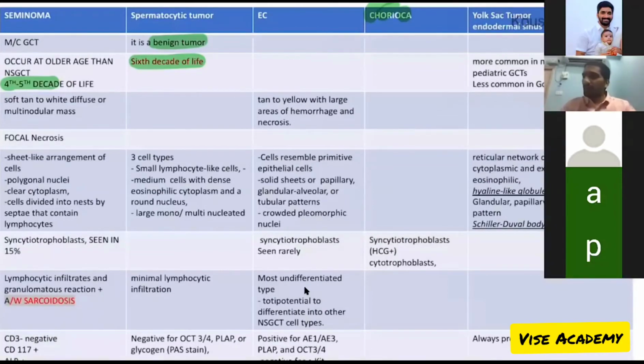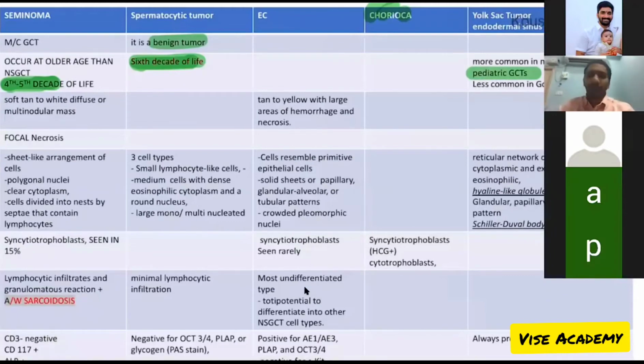In age distribution, seminoma is seen in the 4th and 5th decade. Spermatocytic tumor in the 6th decade. Important, the 6th decade is important here. And yolk sac tumors, also called endodermal sinus tumors, arise in the pediatric population.